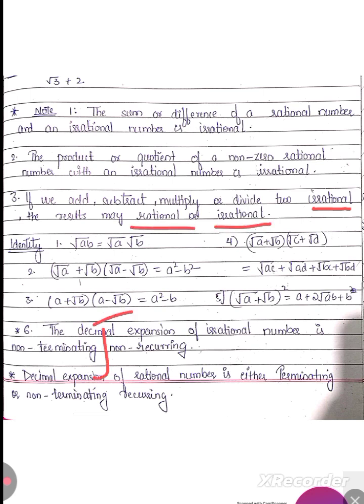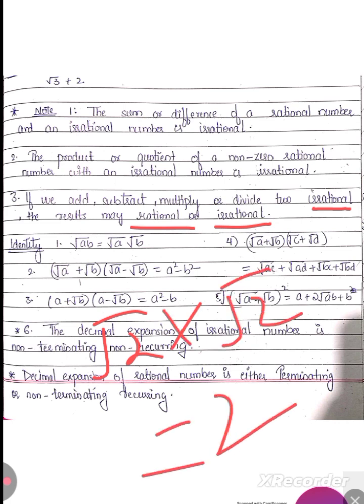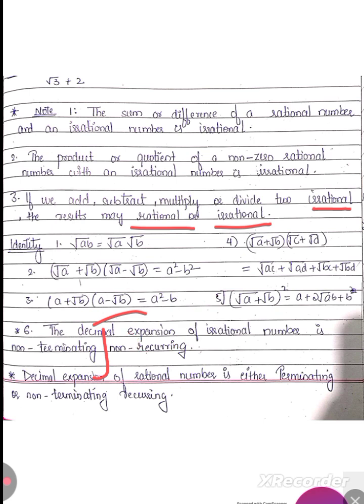Multiplication, root 2 into root 2, its value is going to be 2, it becomes a rational number. So product may be a rational number. So the product of irrational numbers may be rational or irrational. So these are the few identities you can see yourself.